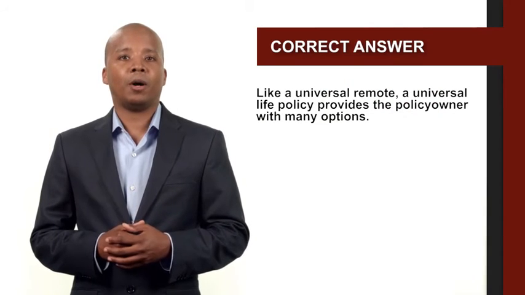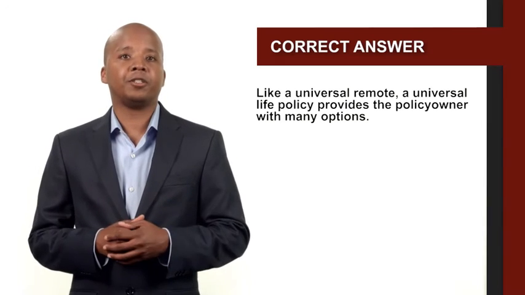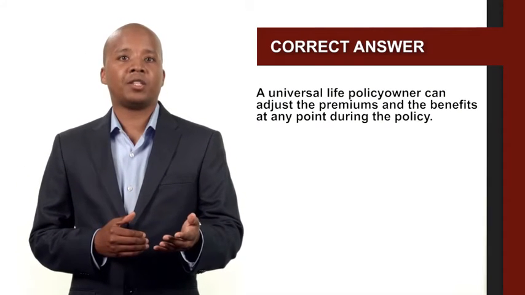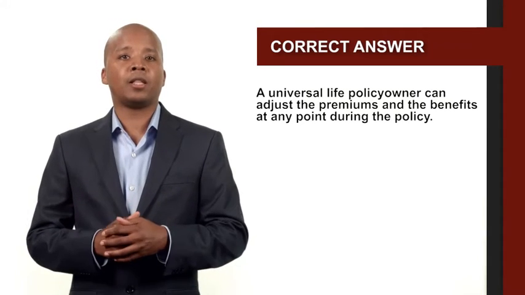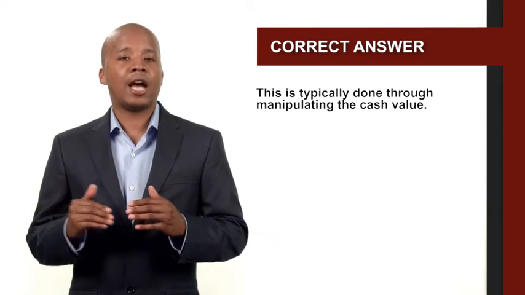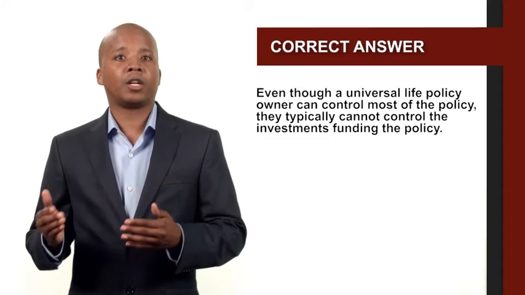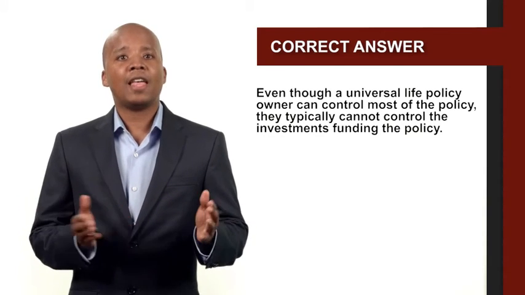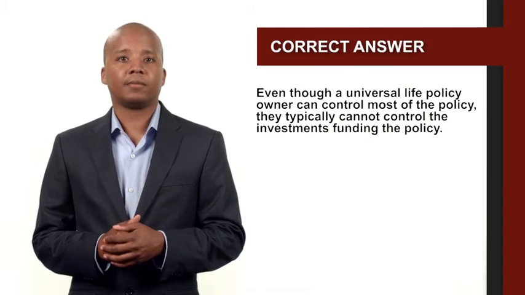Like a universal remote, a universal life policy provides the policy owner with many options. A universal life policy owner can adjust the premiums and the benefits at any point during the policy. This is typically done through manipulating the cash value. Even though a universal life policy owner can control most of the policy, they typically cannot control the investments funding the policy.